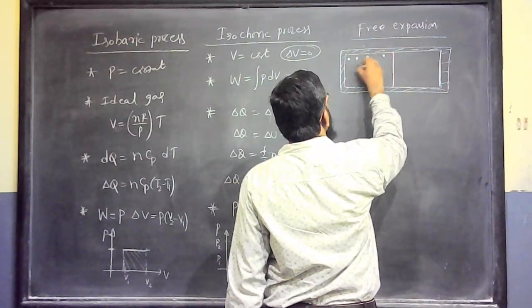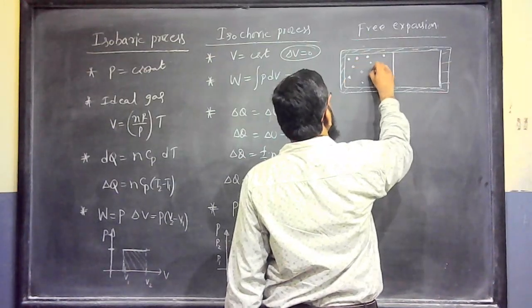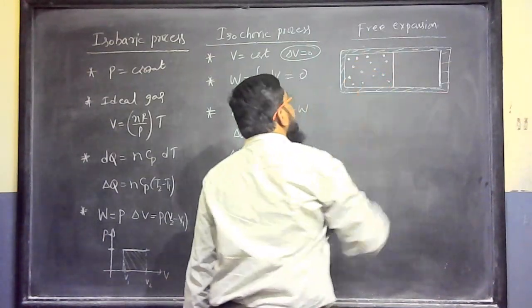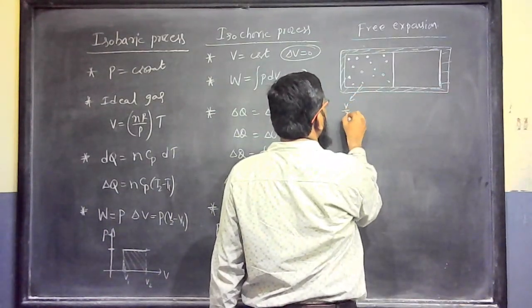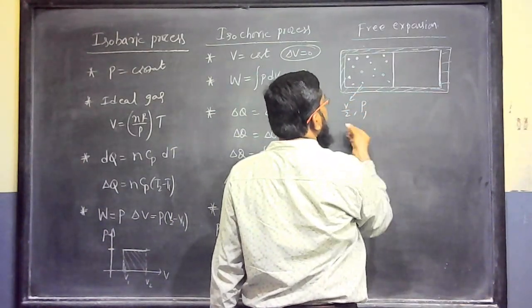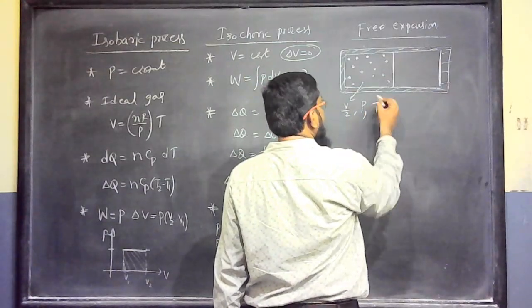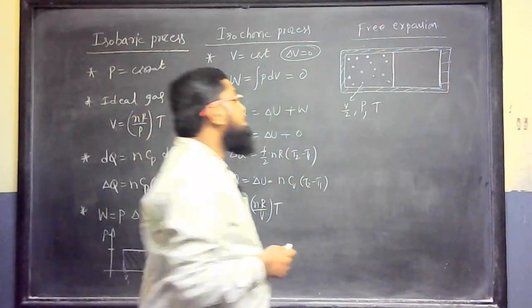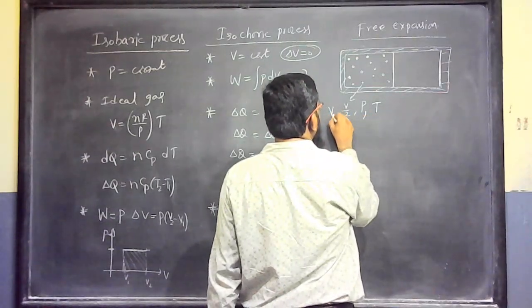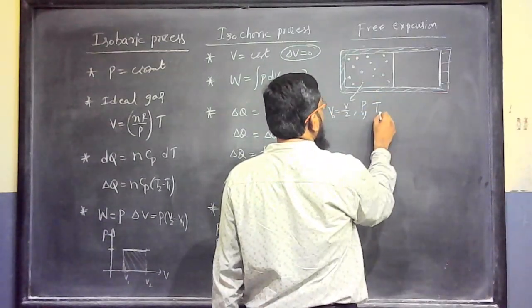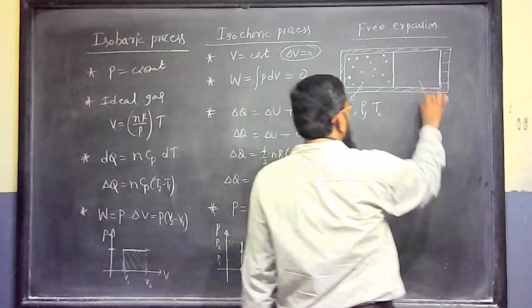I am filling only ideal gas. I said we are not taking a real gas. Let us fill with the ideal gas. Here the volume is V by 2, pressure is P, temperature is some T. Otherwise you can call it V naught, the container volume, with pressure P naught and temperature T naught. Here it is vacuum.